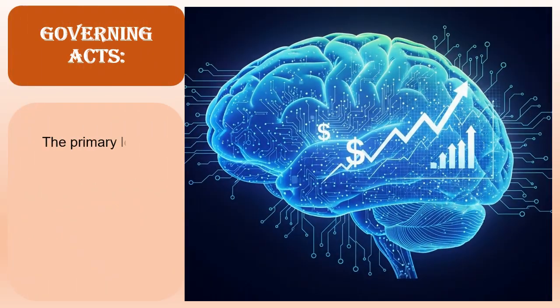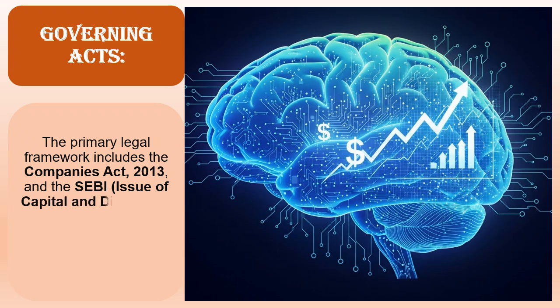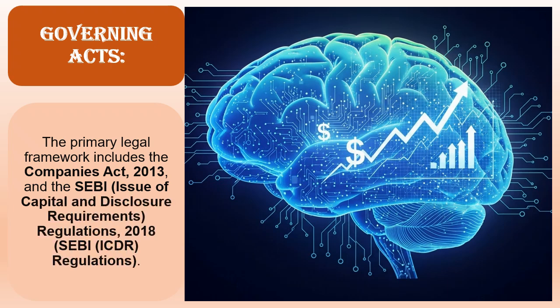The primary legal framework includes the Companies Act, 2013, and the SEBI (Issue of Capital and Disclosure Requirements) Regulations, 2018, the SEBI ICDR Regulations. Key regulatory requirements.